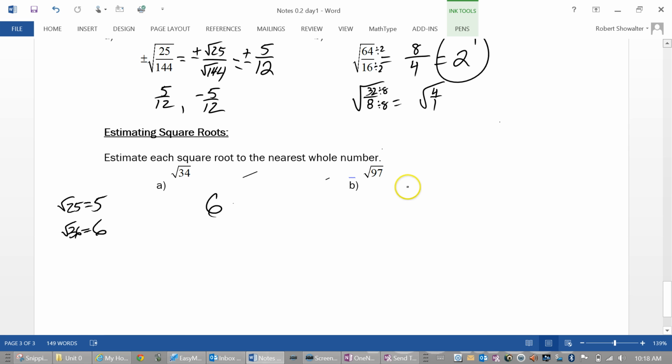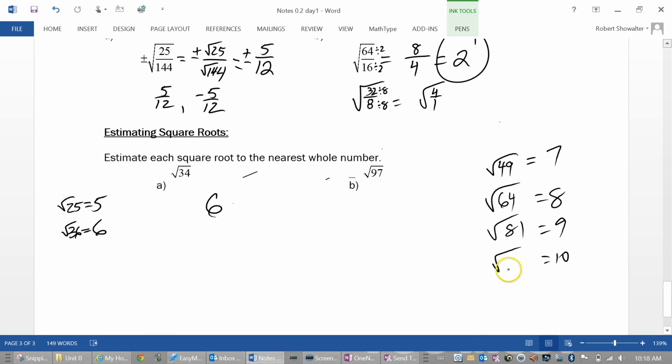What two numbers is that between? That's really what it is. Square root what and square root what? Okay, so square root 36 is 6. Square root what equals 7? What times what is 7? Square root 49 is going to be 7. What times what is 8? 64. What times what is 9? 81. What times what is 10? 100. So 97 is between 81 and 100. So is it closer to 10 or is it closer to 9? It's going to be closer to 10. To answer the question that's asked.